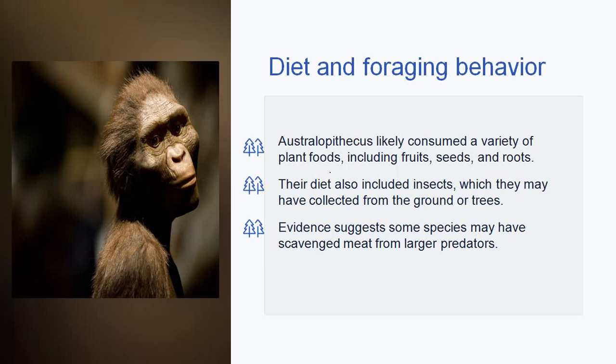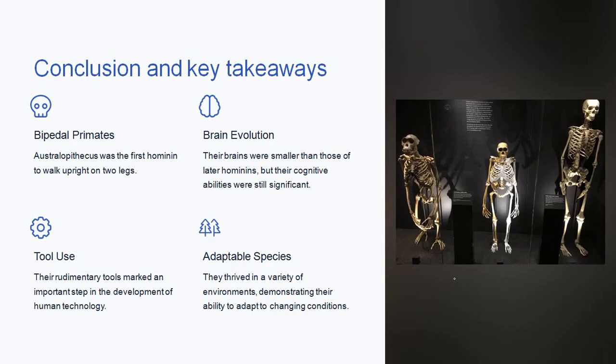Australopiths likely consumed a variety of plant foods, including fruits, seeds, and roots. Whatever was available, they were eating it, and this raw consumption of food is also confirmed by the thick enamel present on the teeth of Australopithecus. Their diet also included insects, which they may have collected from the ground or from trees. Evidence suggests that some species may have scavenged meat from larger predators. So they were kind of omnivores. Whatever was available, they were consuming it for their survival.